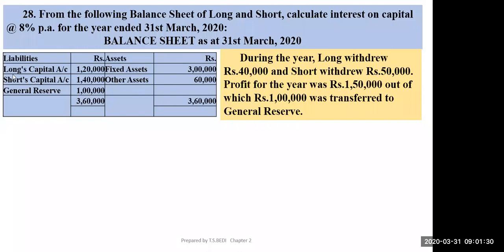Liabilities and assets, Long's capital, Short's capital, and general reserve are also given. During the year, Long withdrew rupees 40,000 and Short withdrew rupees 50,000. These are the drawings given, means these are the drawings out of capital. Profit for the year was 1,50,000, out of which 1 lakh was transferred to the general reserve. So total profit for the current year was 1,50,000, out of which 1 lakh was transferred to general reserve. This is showing here, general reserve 1 lakh. These two are the same. Is the question clear to everyone?